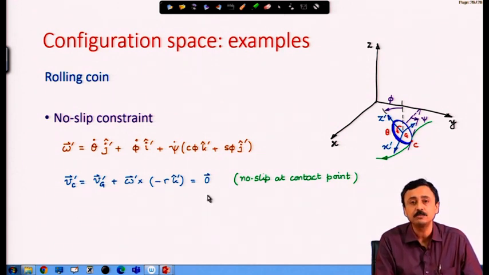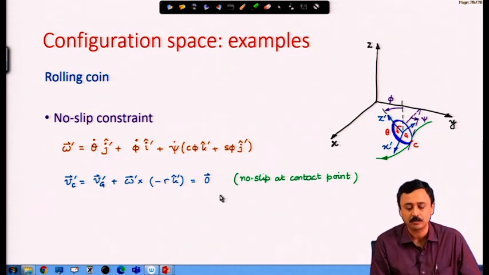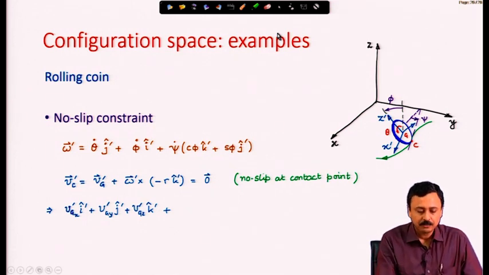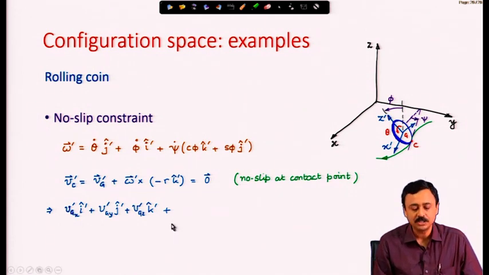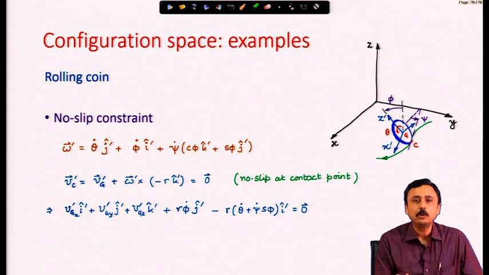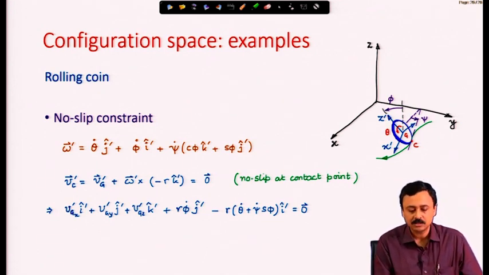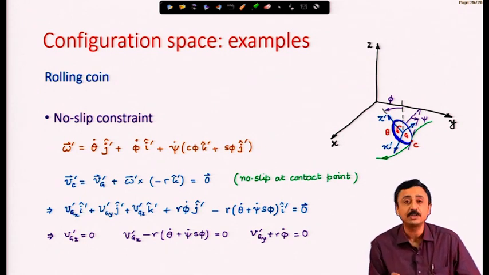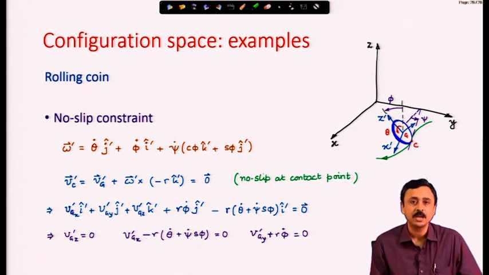The absolute velocity of the contact point must be 0. This is the no slip condition at the contact point, and therefore, we start writing these velocities in the primed frame. This is the representation of V g in the primed frame, plus if you take omega cross minus r k cap prime, you will get this condition finally. If you look at the components, these are the components that must be 0, because the whole vector must vanish, therefore, the components must vanish. I will leave it to you to get this final expression.